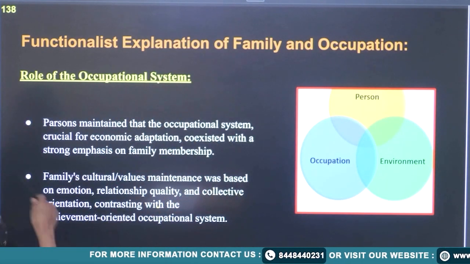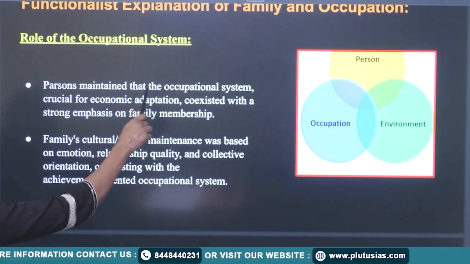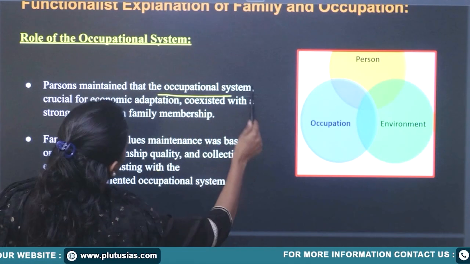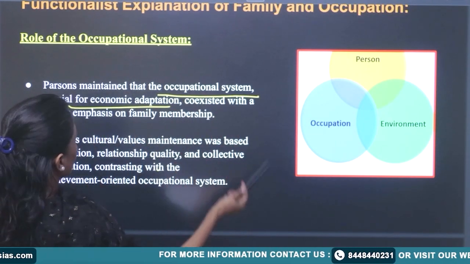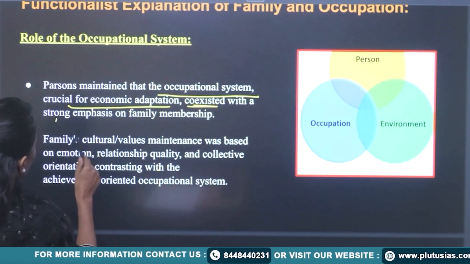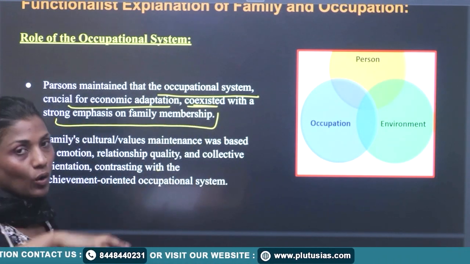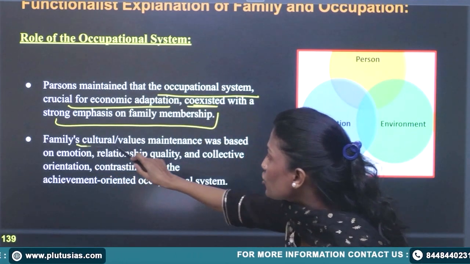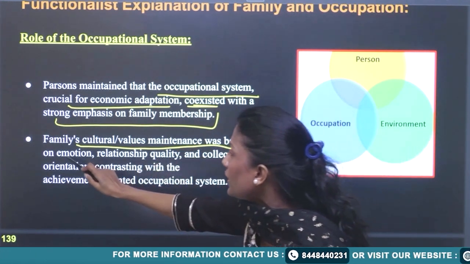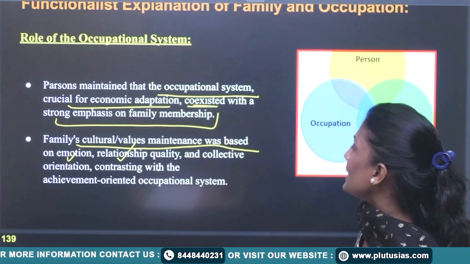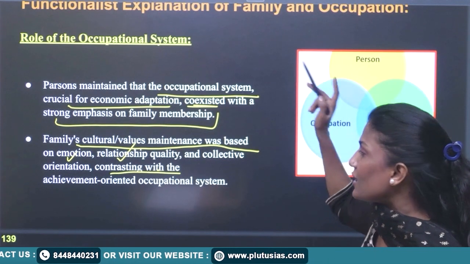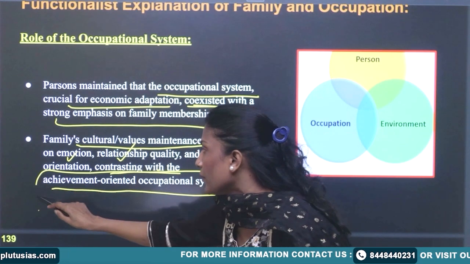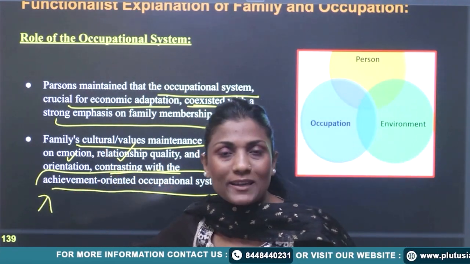Sex role theory. Parsons maintained that the occupation system, your economic system, is crucial for economic adaptation, and definitely coexisted with a strong emphasis on family membership. So the systems are integrated and interconnected with each other. Family cultural values maintenance was based on emotions, relationship quality and collective orientation, contrasting with the achievement-oriented occupational system. This is the application of pattern variables.